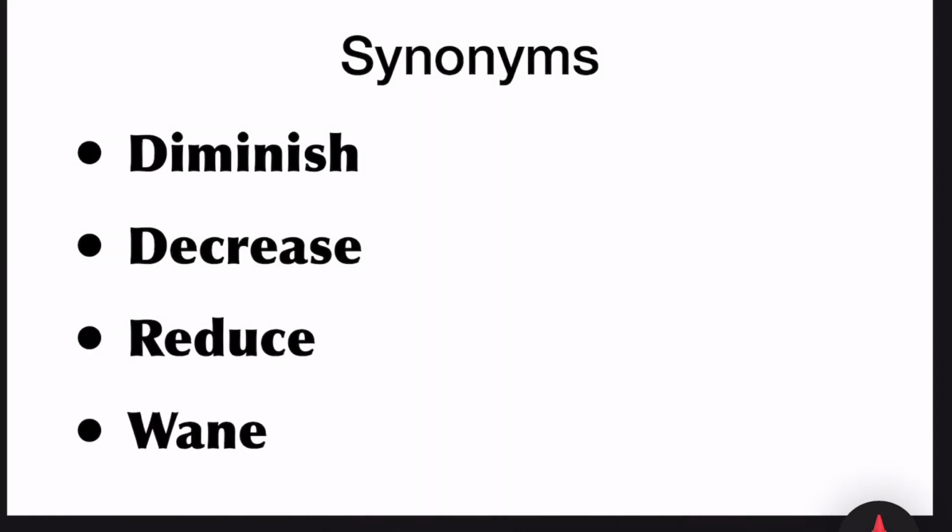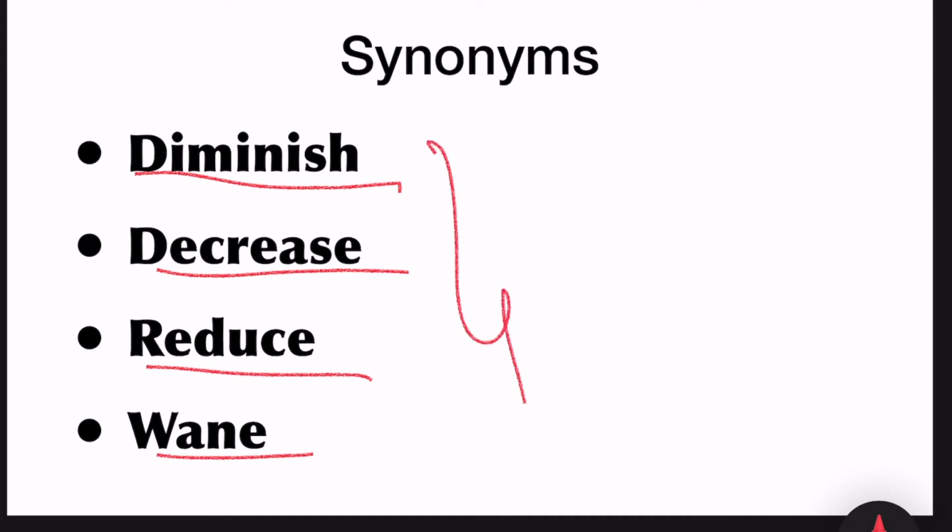So, look at the synonyms for the word dwindle. Diminish, decrease, reduce, wane. These are the words which have the same meaning as dwindle. Dwindle means to diminish, to reduce, to decrease, to wane.